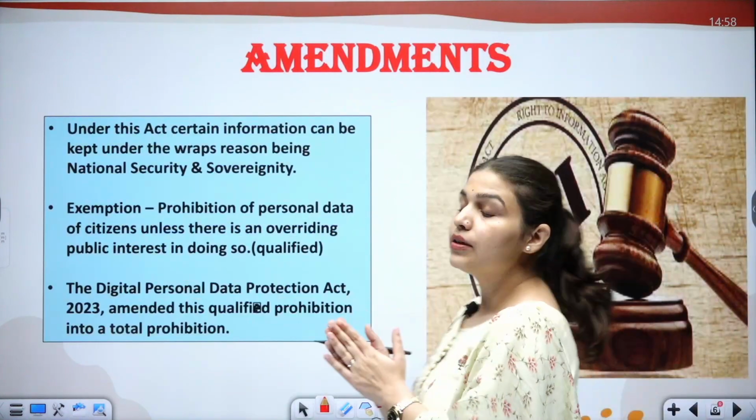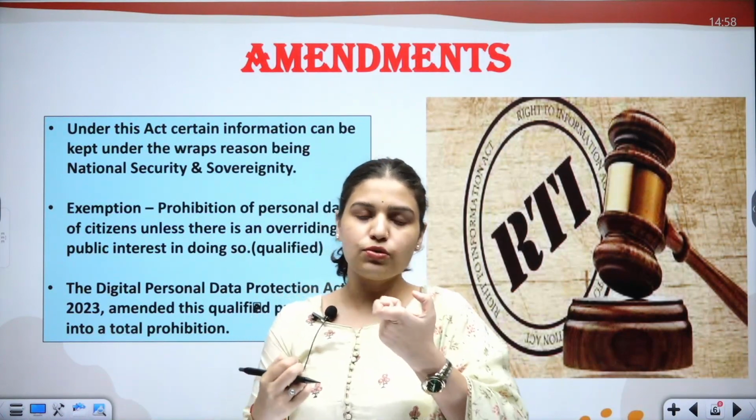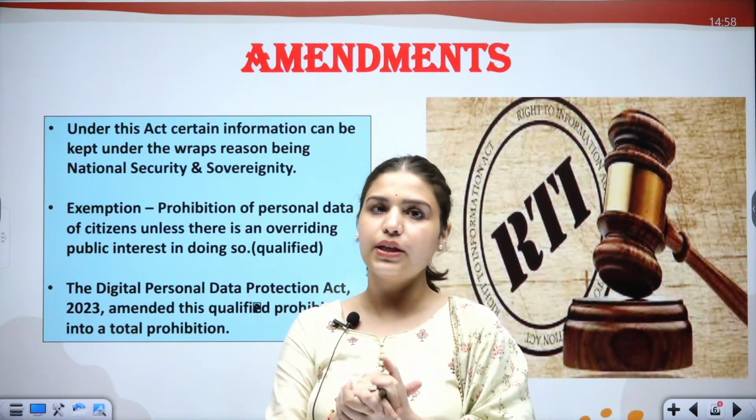Now moving on, talking about the amendments. Amendment means any changes. So after 2005, are there any changes which have been introduced in this act?